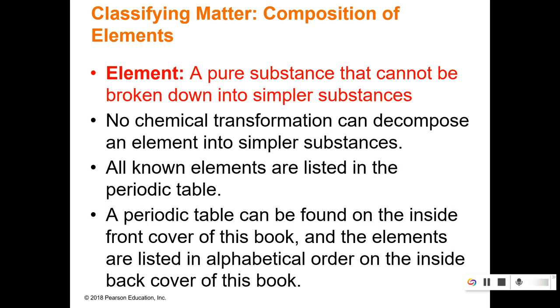So the first part of a pure substance is elements. The thing you need to know about elements is that they cannot be broken down at all. If we try to break an element down, all it is protons, neutrons, and electrons, which is no longer a pure substance. Okay, all the elements are found on the periodic table.